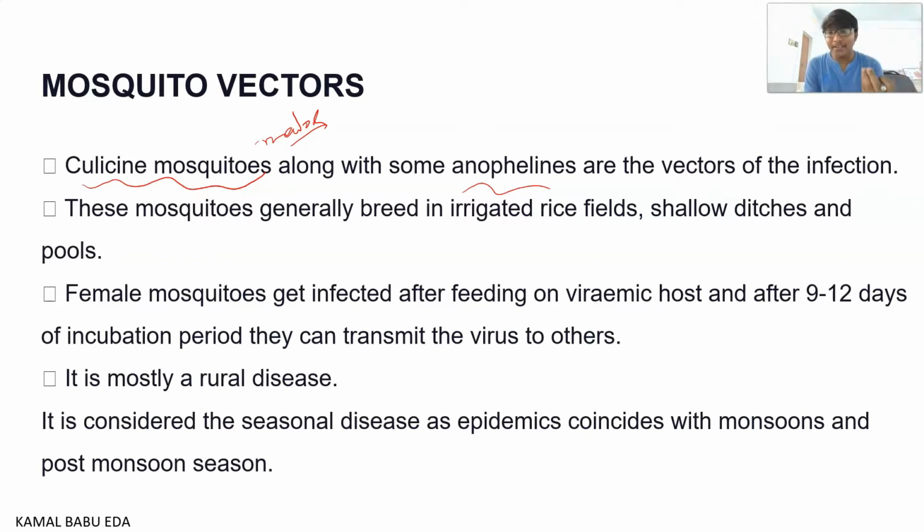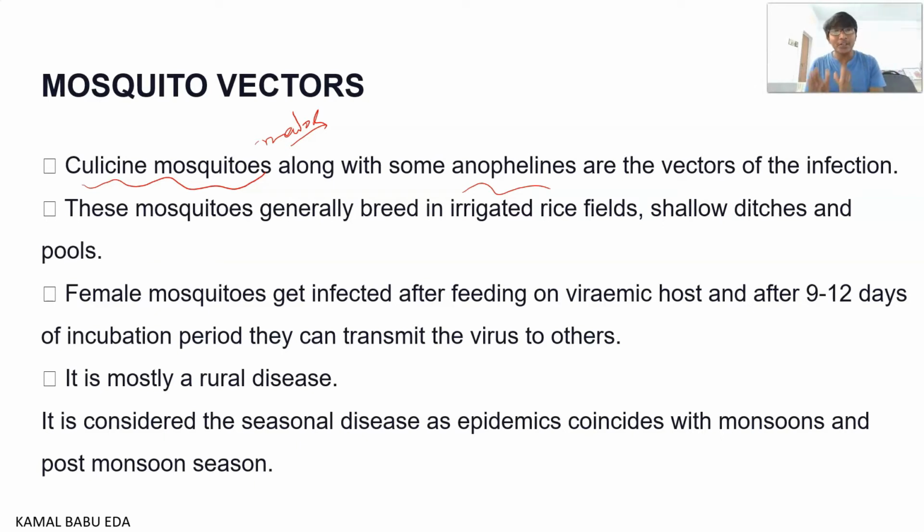Female mosquitoes get infected after feeding on a viremic host. When the mosquito sucks the blood of an infected pig, it takes about 9 to 12 days of incubation for the organism that has entered the mosquito to develop and infect other persons.